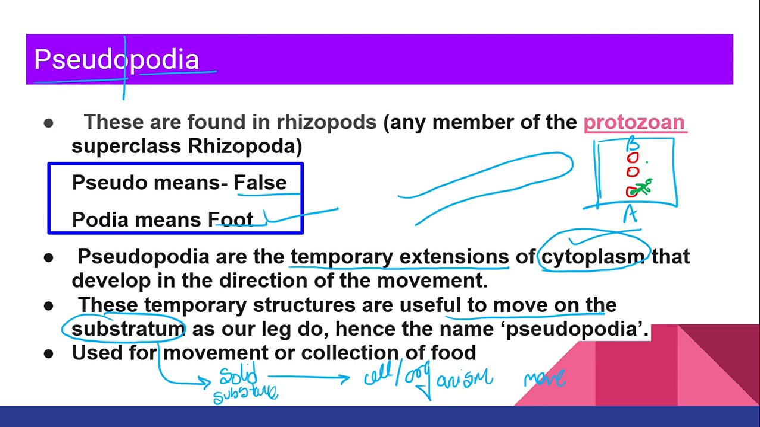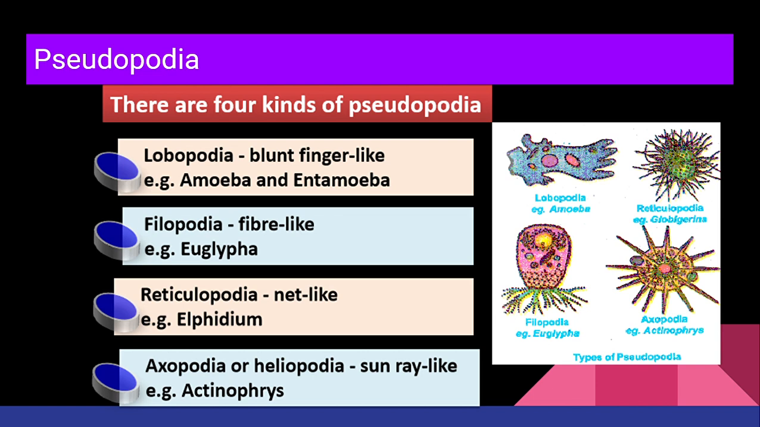How? She is going to put steps on the stone, and by this she is going to cross the road. So this stone, this rock, is going to act like a substratum, right? Substratum is any solid substance onto which a cell or organism moves ahead. Why do they move? In the collection of food. Right? Now, pseudopodia is of four kinds based on the structure of the pseudopodia.